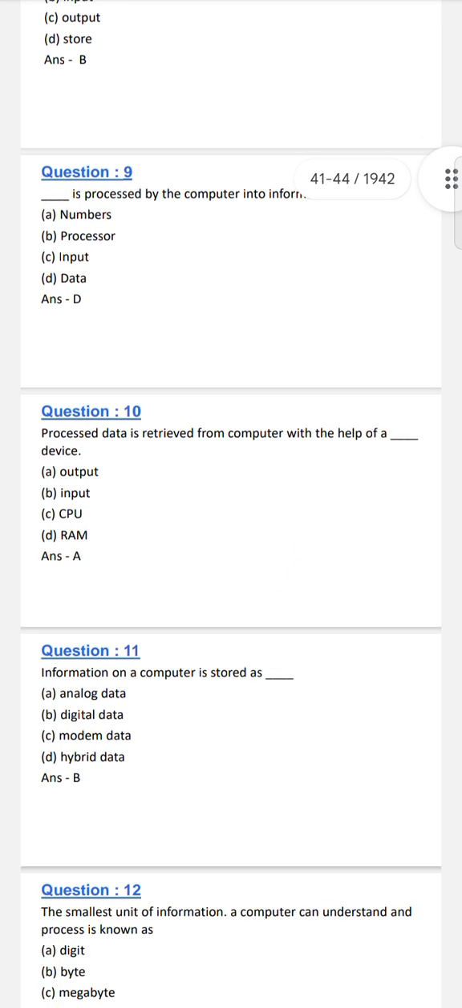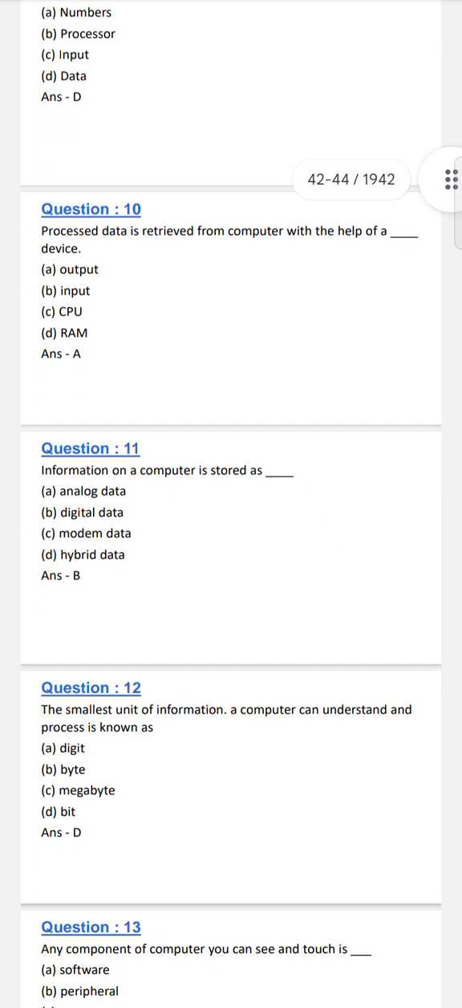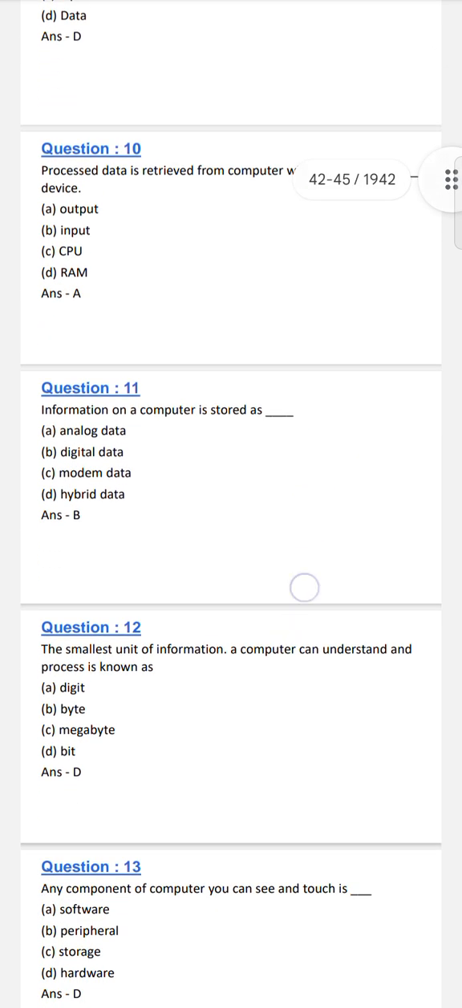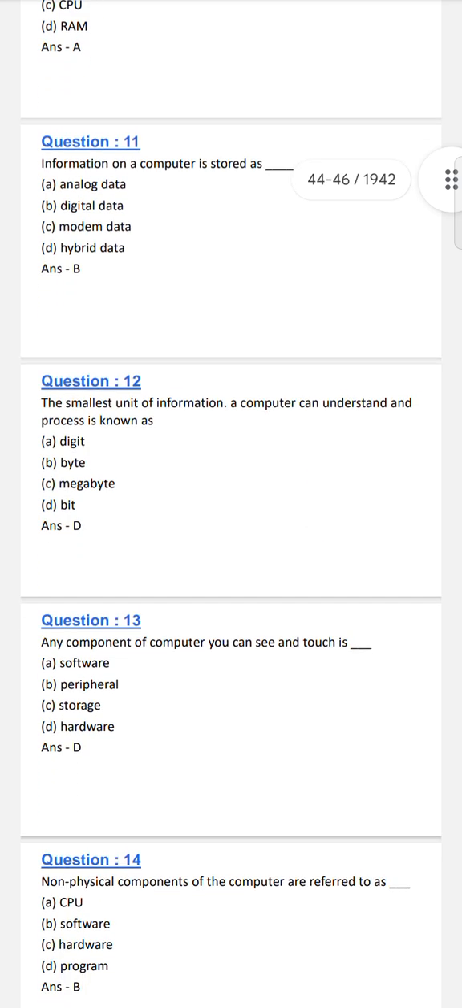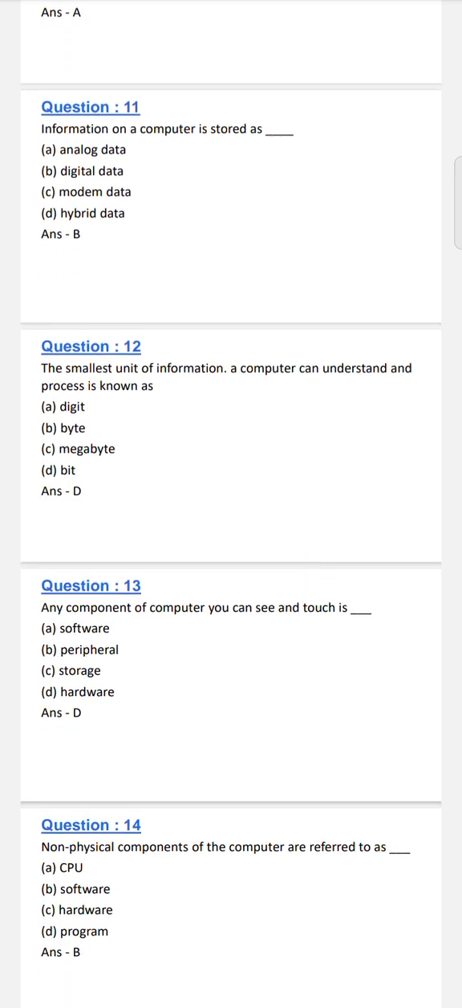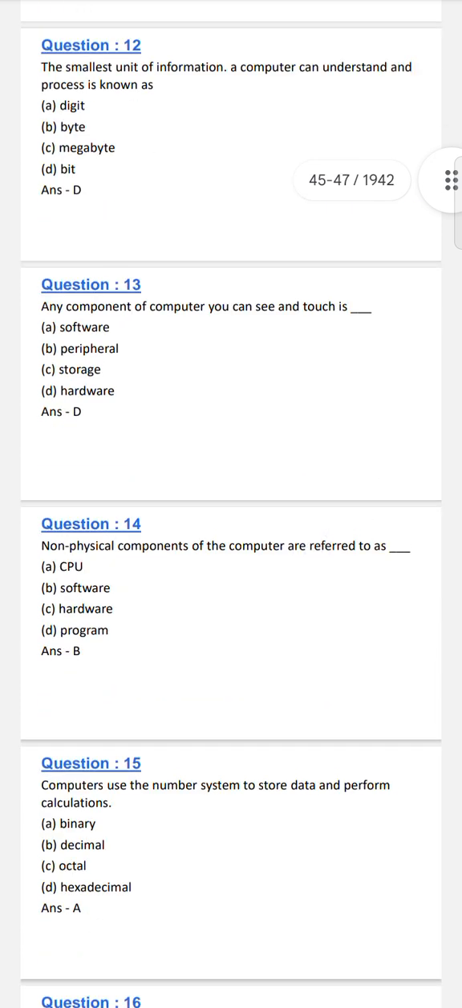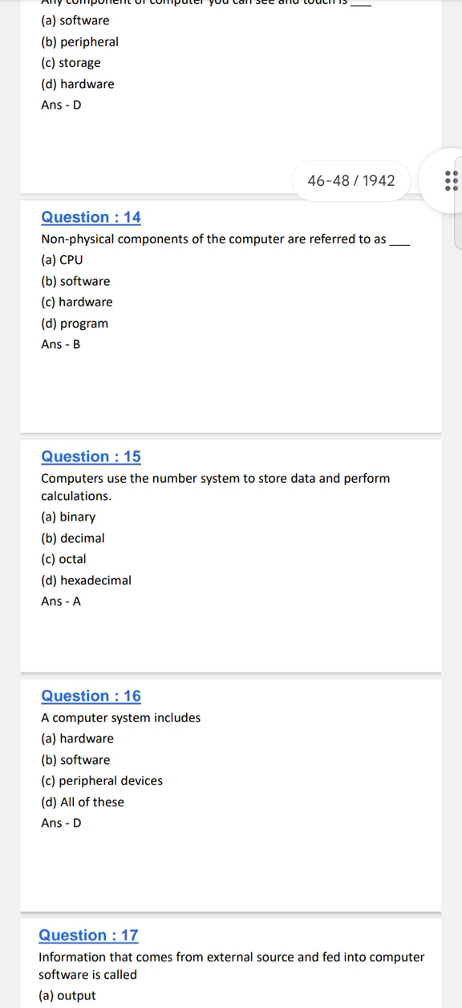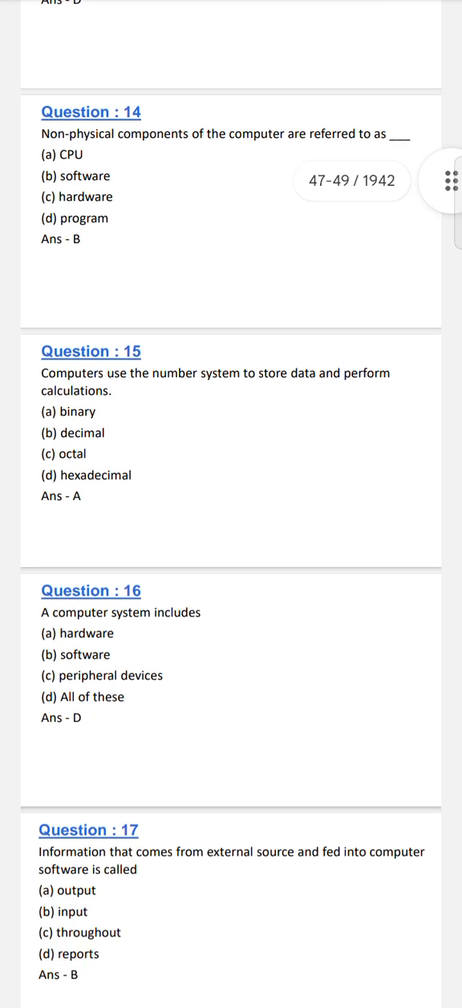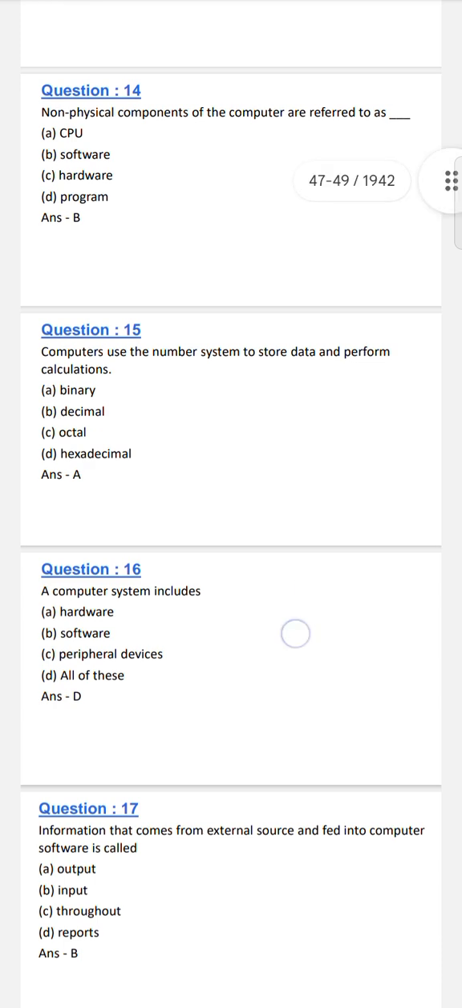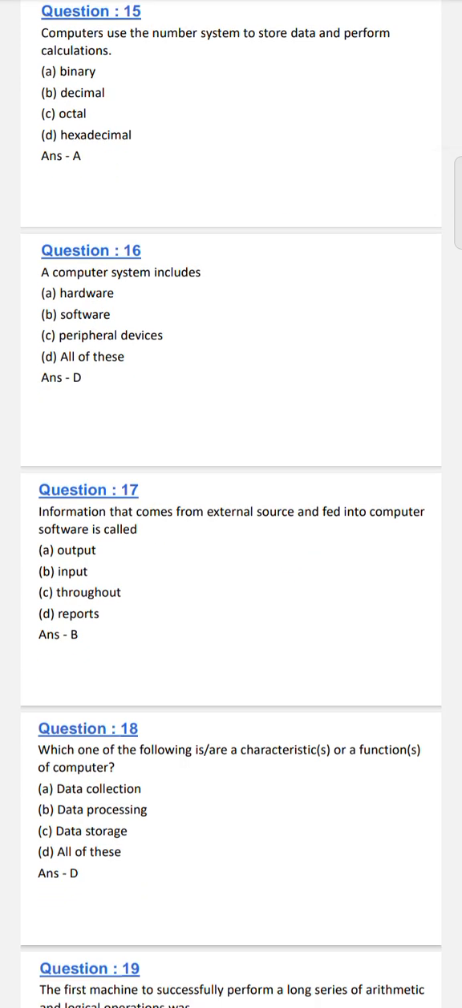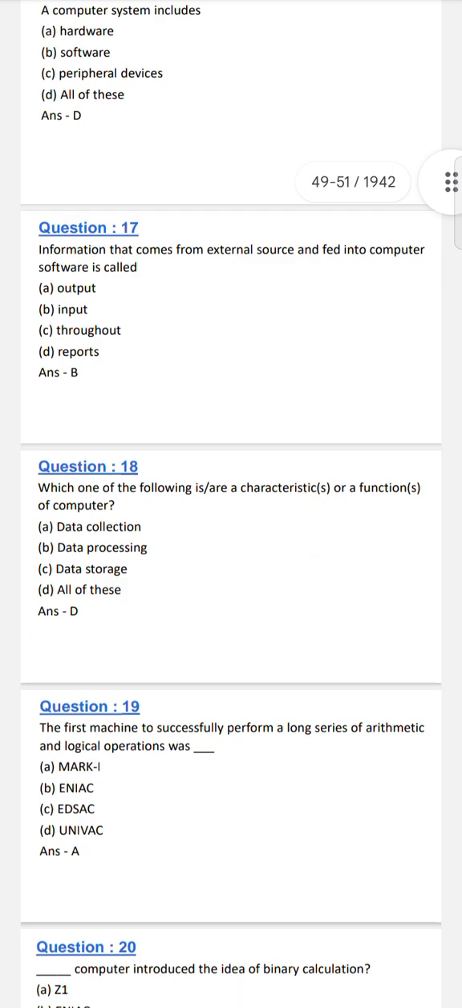Processed data is retrieved from the computer with the help of an output device. Information on the computer is stored as digital data. The smallest unit of information a computer can understand is known as a bit. Any component of a computer you can see and touch is hardware. Non-physical components of the computer are referred to as software. Computers use the binary number system to store data and perform calculations. A computer system includes hardware, software, and peripheral devices.